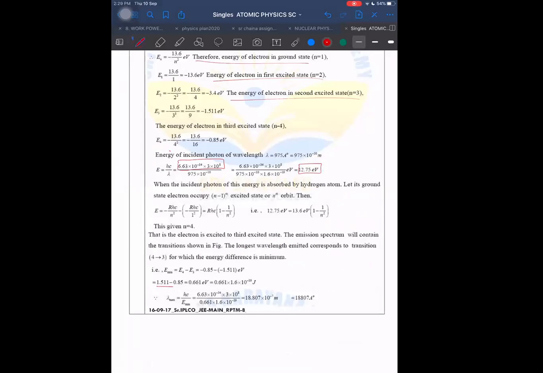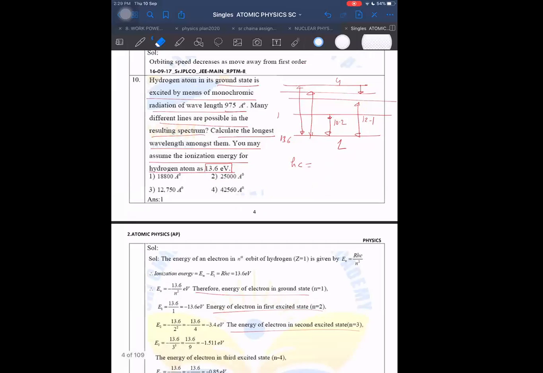From this to this we are going, and then this energy gap we are getting. We know the gap calculation; this much calculation we should know. And if we don't know the gap, then it will be slower. We will be faster if we remember up to at least 1, 2, 3, 4. I think it is better to remember up to a few levels, up to 4, 5 levels, you should remember it.